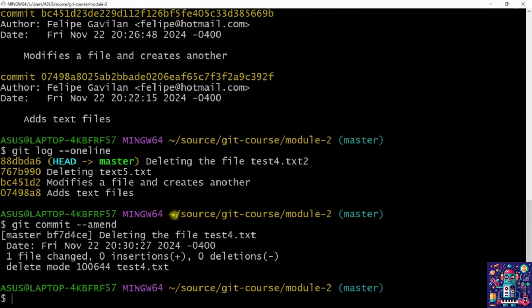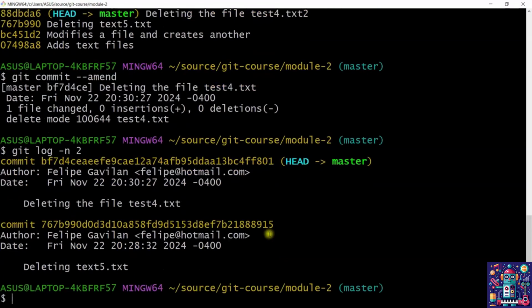And let's see that now the commit was modified, and now it says deleting the file test4.txt. And let's see that if I say git log, for example, -n2, just to only get the last two, enter, we can see that indeed we have deleting the file test4.txt. And the previous one wasn't modified at all. Excellent.